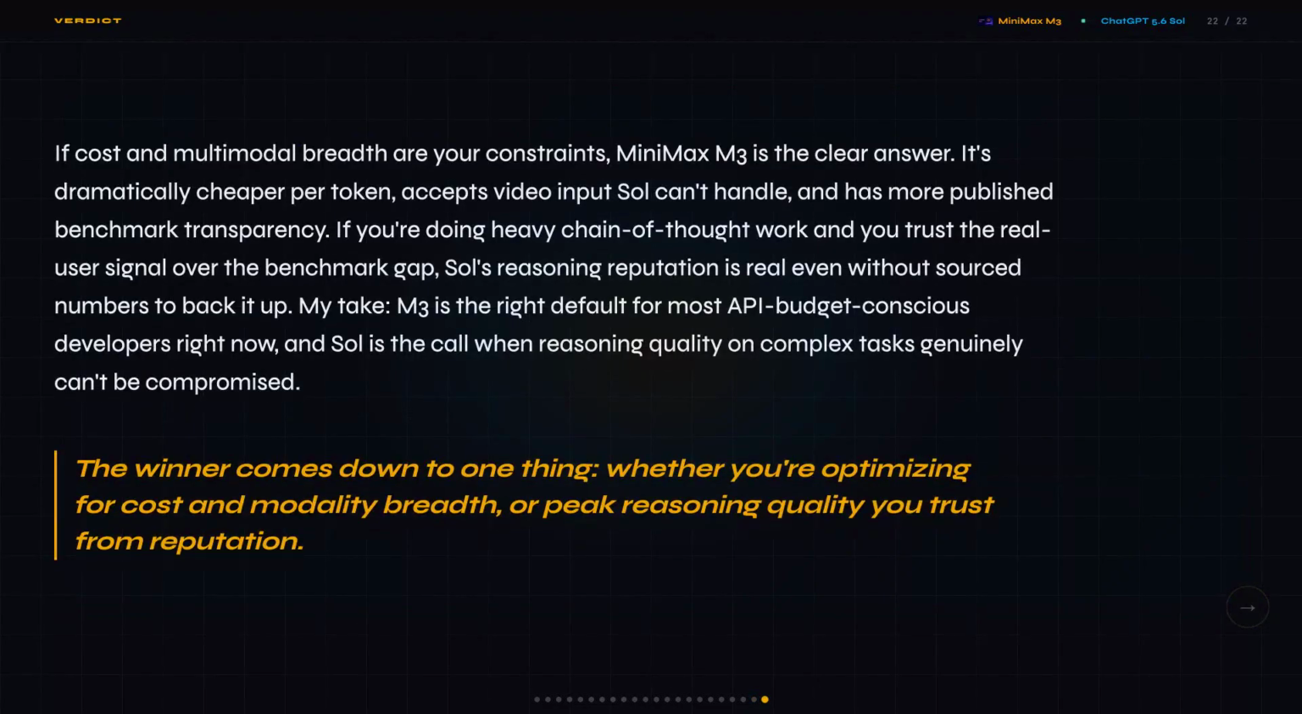Honestly, I was expecting this to be closer on the benchmark side, but Sol just hasn't published the numbers to compete head to head. So here's the decision rule. If you need video input, low API costs, or open weight local deployment, MiniMax M3 is the clear call. And if you need peak chain of thought reasoning and you trust a user reputation signal over published benchmarks, ChatGPT 5.6 Sol is worth the premium.